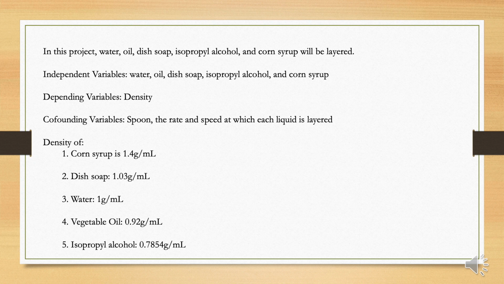Before you actually start the experiment, it's important that you take the density of each thing that you will be using. So the corn syrup is 1.4 grams per milliliter, the dish soap was 1.03 grams per milliliter, and the water was 1 gram per milliliter. The vegetable oil was 0.82 grams per milliliter, and the isopropyl alcohol was 0.7854 grams per milliliter.